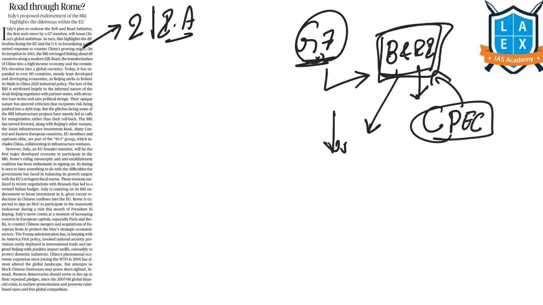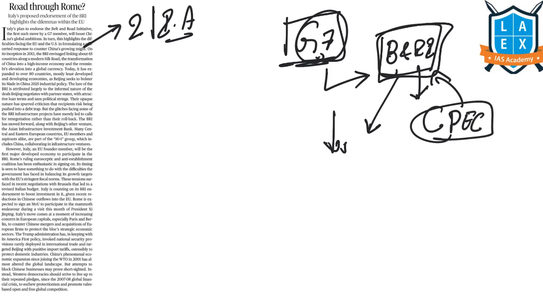And this support of Italy to this Belt and Road Initiative can increase investment, and it will make Italy an investment destination by making it more active and easier for the Chinese investors to invest under this Belt and Road Initiative. Now, from the prelims point of view, what is important for us here is, what is this G7?